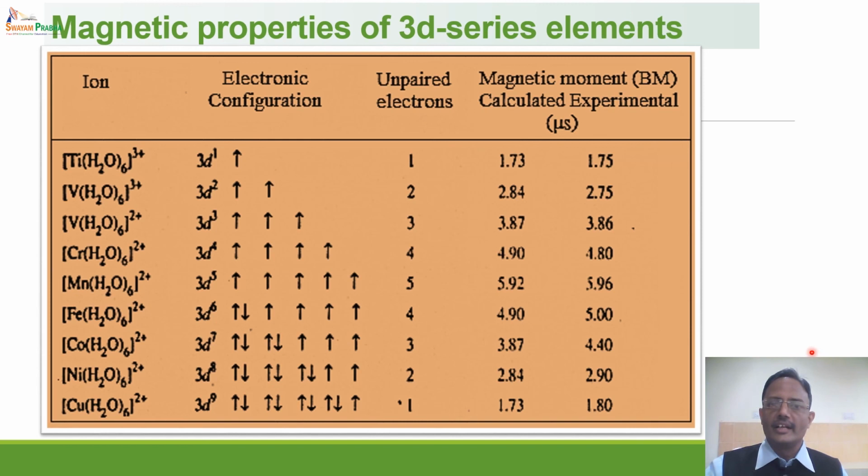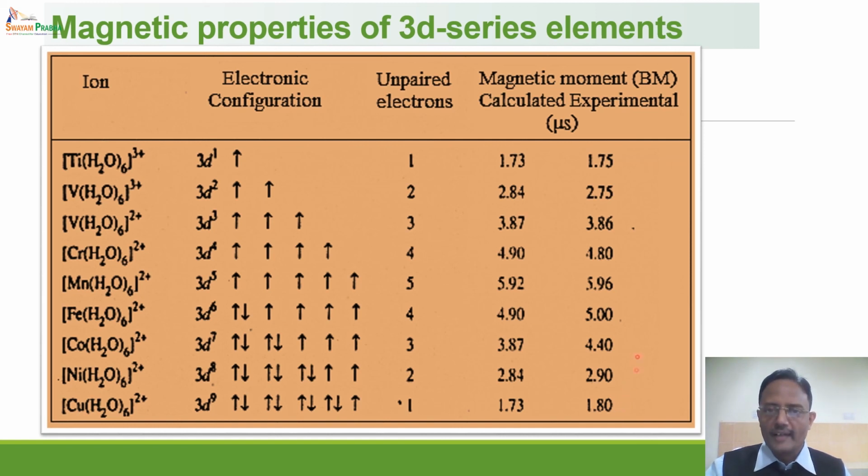Now consider the 3D series elements. If you have titanium 3 positive, which is a D1 system, there is one unpaired electron. Since there is one unpaired electron, under root of n into n plus 2 becomes 1.73, which is the calculated magnetic moment, and the observed magnetic moment is very close to it, 1.75. Similarly, vanadium in two different oxidation states. So coming from D1 to D9, all of them have some calculated value of magnetic moment which is very close to the experimental or observed values of magnetic moment.